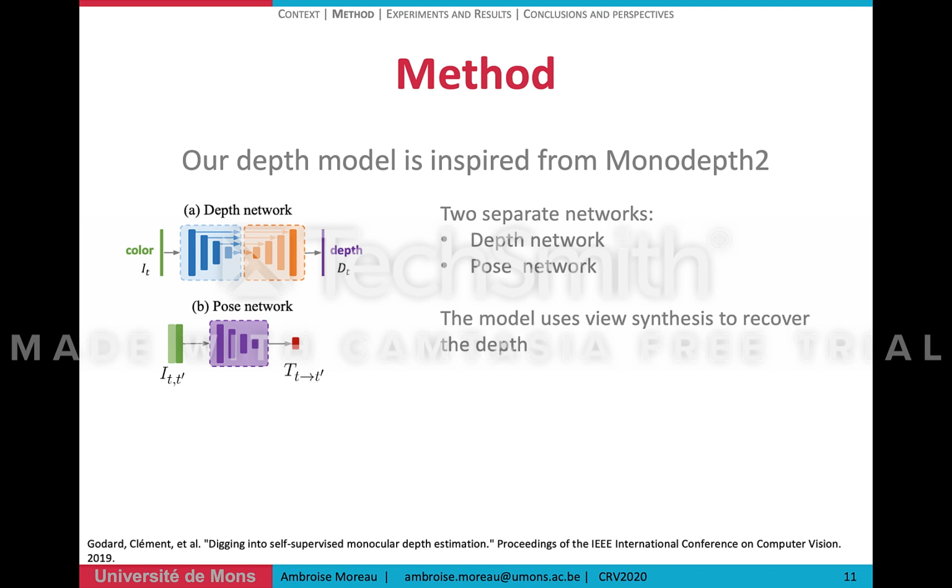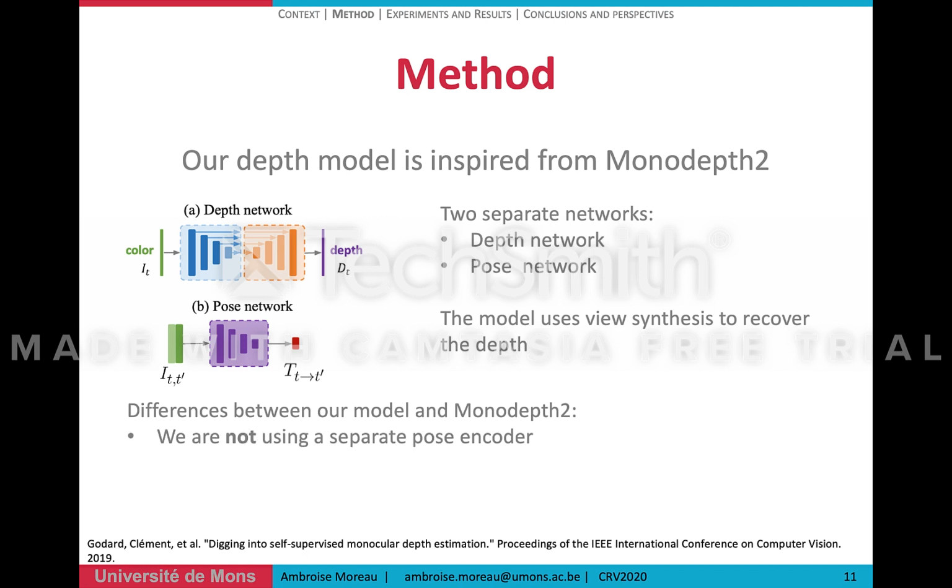The model uses the view synthesis principle to recover the depth information. There are two main differences between monodepth2 and our model. First, we are not using a separate pose encoder, and second, we feed 3 images to the network at once.